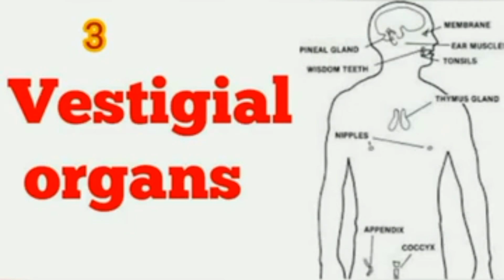Mostly, a specific structure in the body is useful under certain situations. Here we have different vestigial organs that we will study. In human beings, there are about 100 vestigial organs still present, and we will see which of them are useless for human beings but still functioning in other organisms.